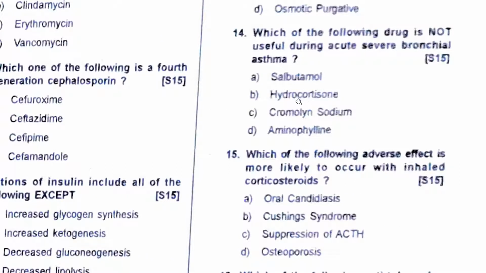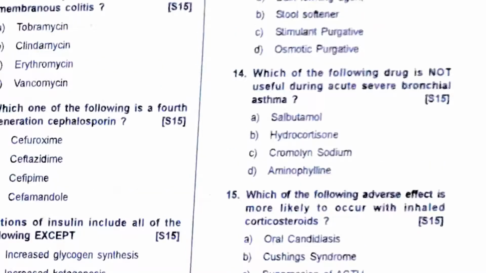Which of the following drugs is not useful during acute severe bronchial asthma? Salbutamol, yes. Hydrocortisone, yes. Aminophylline, yes. Cromolyn sodium, no. It's used for prophylaxis. Why? Because cromolyn sodium is a mast cell stabilizer. Already mast cells have released histamine, so there is no point in stabilizing mast cell membrane further.